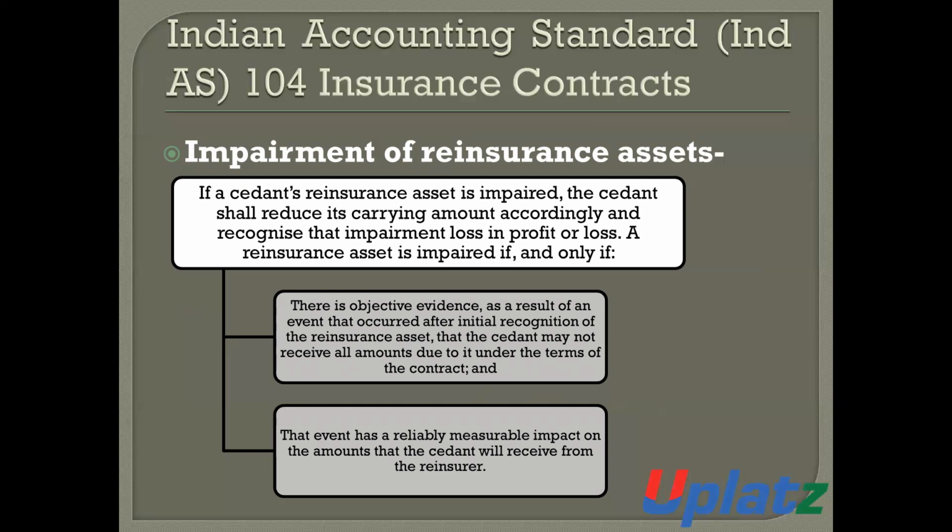That is, if the reinsurance asset is impaired, the cedent shall recognize such impairment loss in the profit and loss.